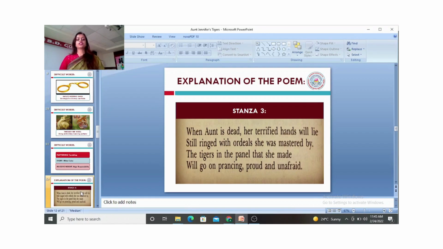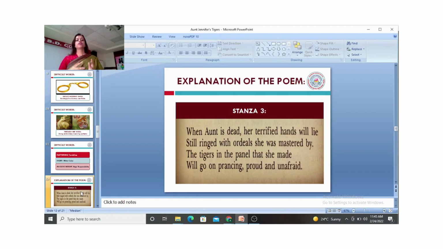So stanza 3 she says, "When Aunt is dead, her terrified hands will lie, still ringed with ordeals she was mastered by. The tigers in the panel that she made will go on prancing, proud and unafraid." So, towards the end of the poem, she talks about the journey of Aunt in her poem, and she culminates it by her death, which is the end of her life on this planet.